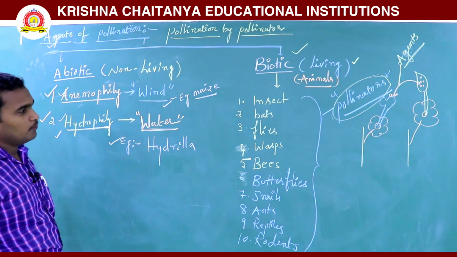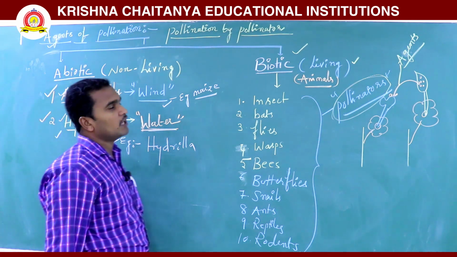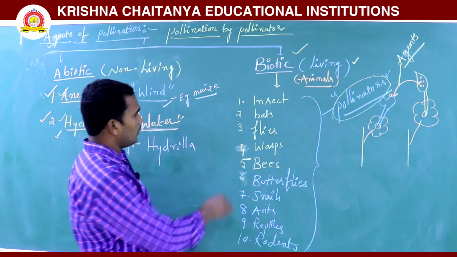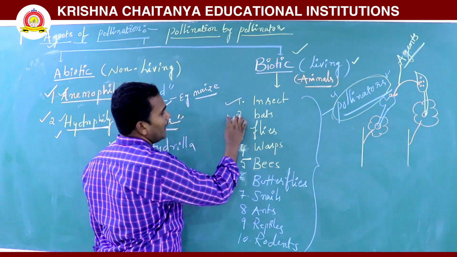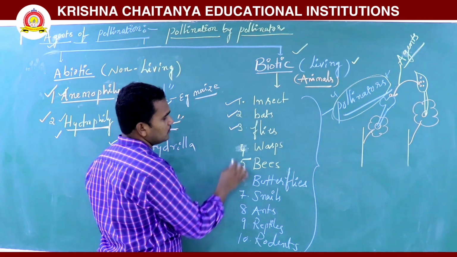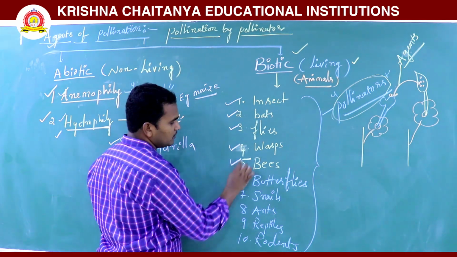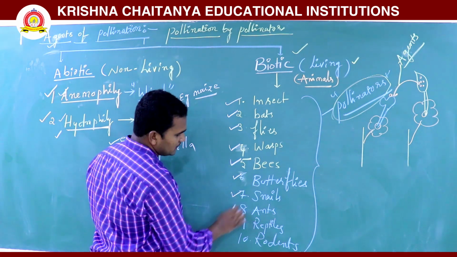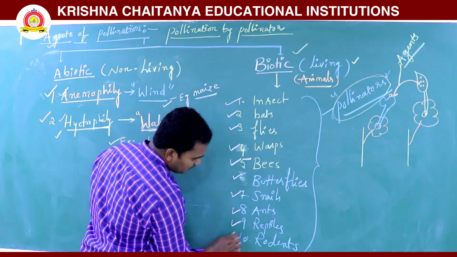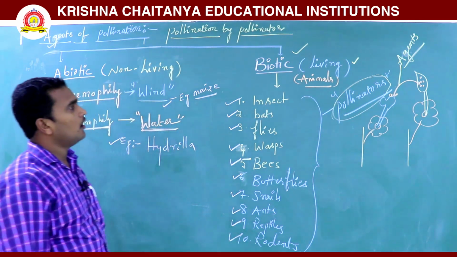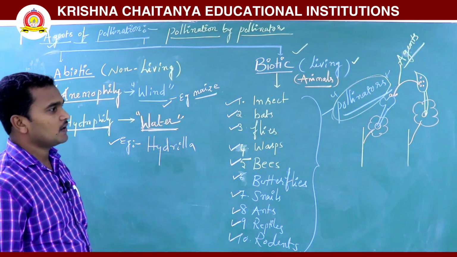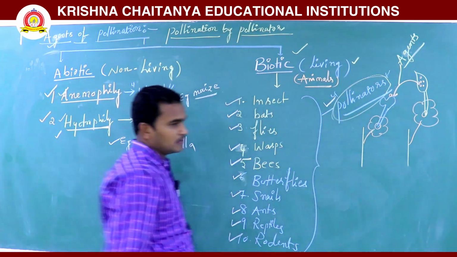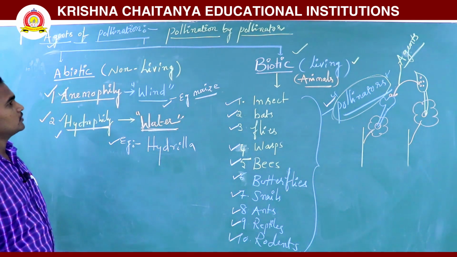The next one is biotic factors, which are living things, mainly animals: insects, bats, butterflies, wasps, bees, snails, ants, reptiles and rodents. These all help pollination and are called pollinators.